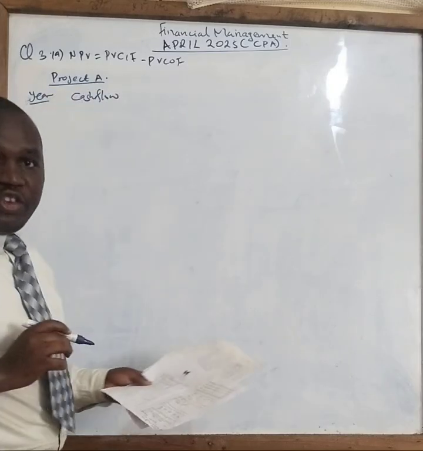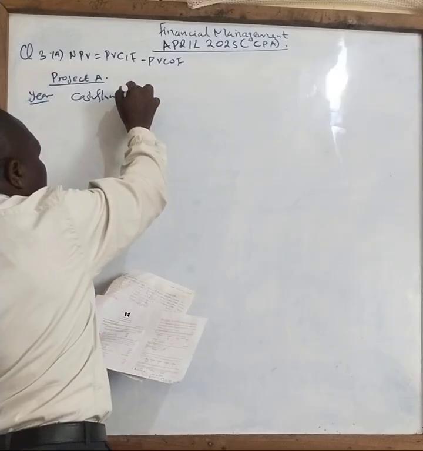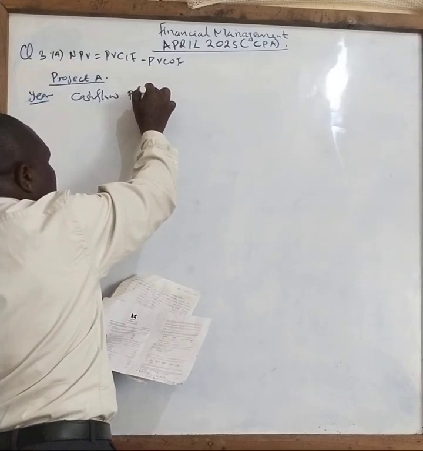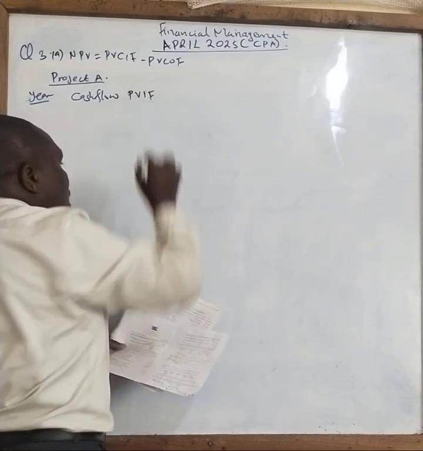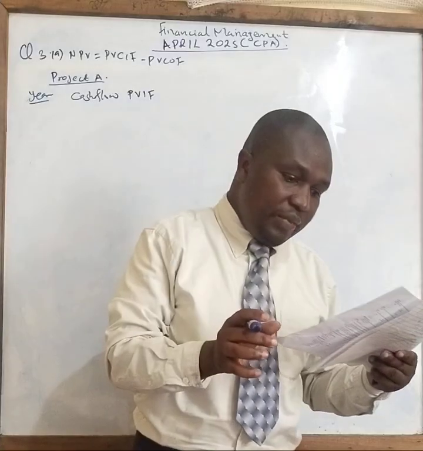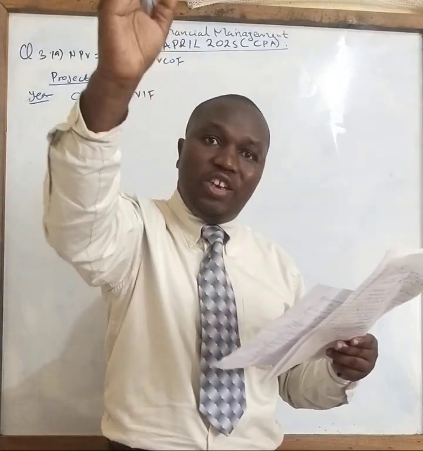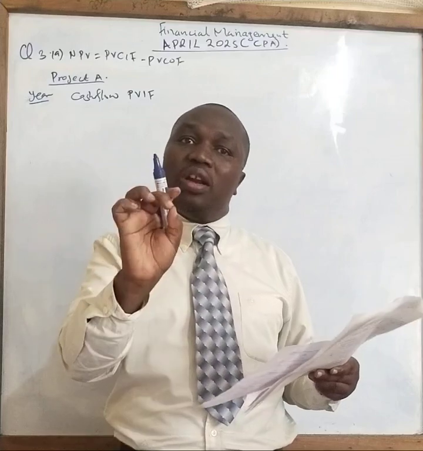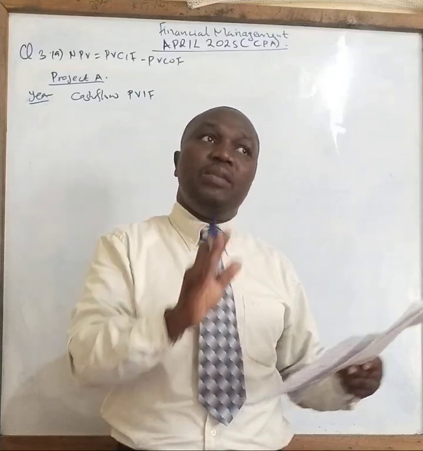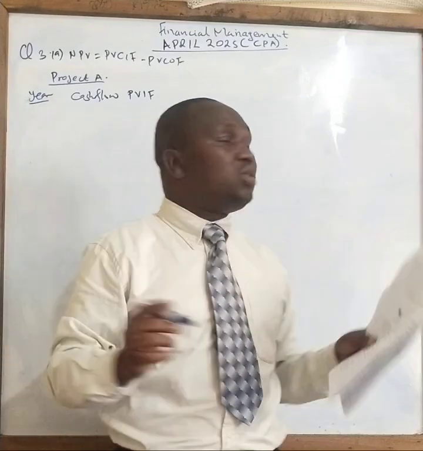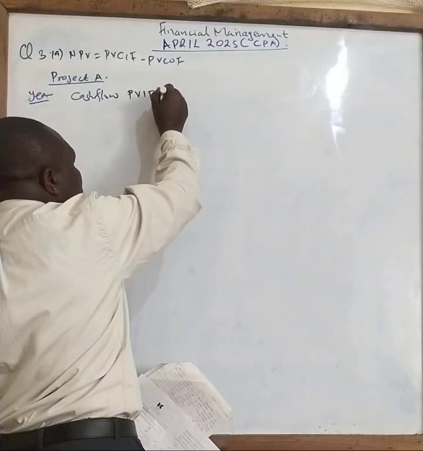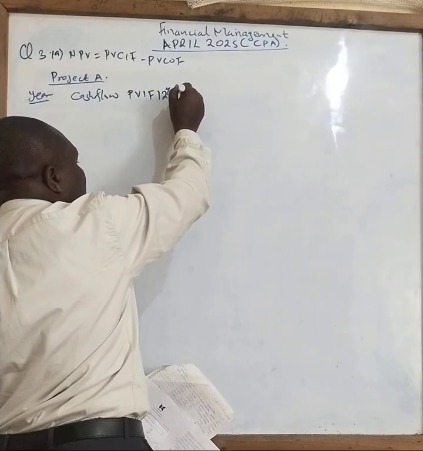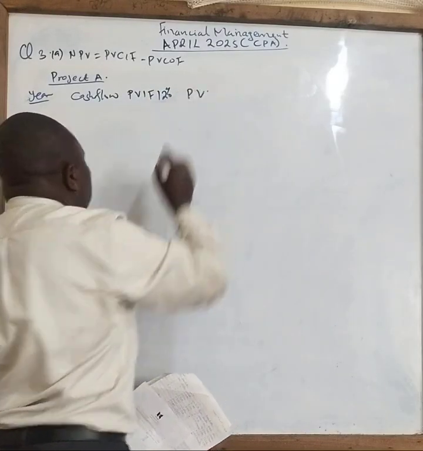This cash flow here needs to be discounted. So we now use the present value interest factor. In this case, the periods are running from year 1 to year 4, and therefore our discounting rate here will be 12% because it is between 1 to 10 years. So we'll now discount this one by use of 12%. Then we shall now have the present value.